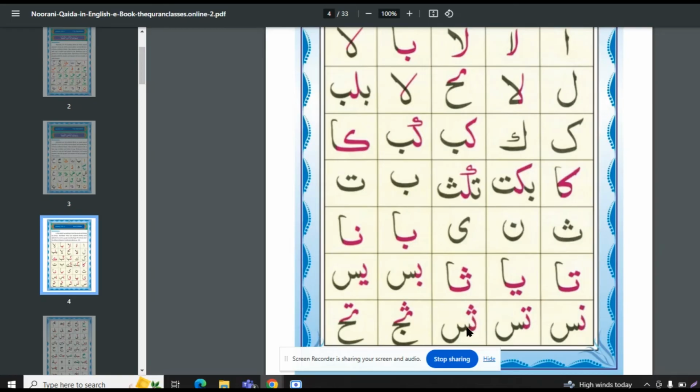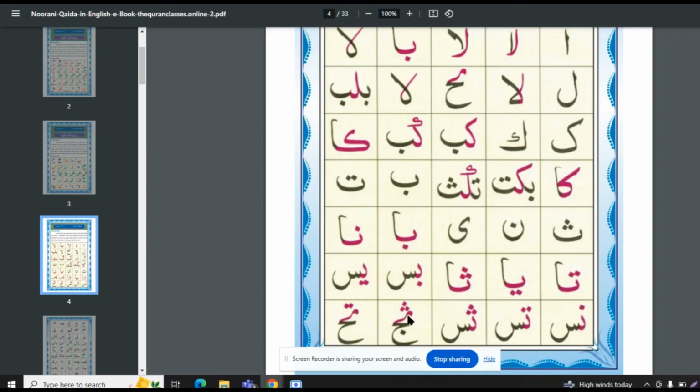Sa, sin. Sa, jim. This pink one is the sa.